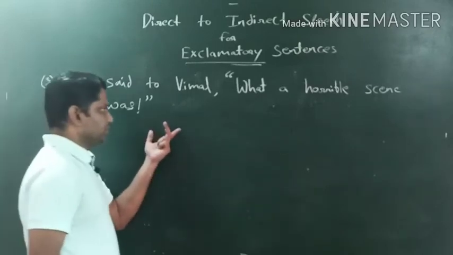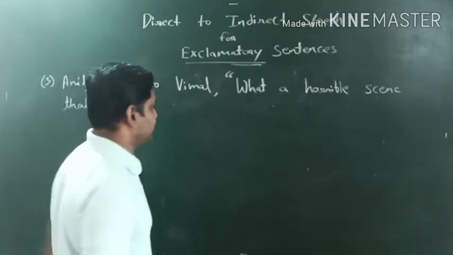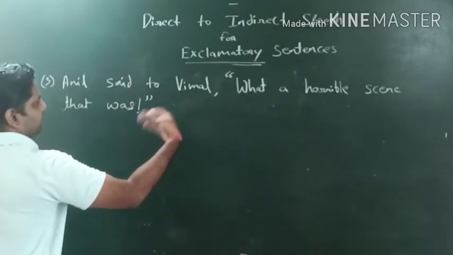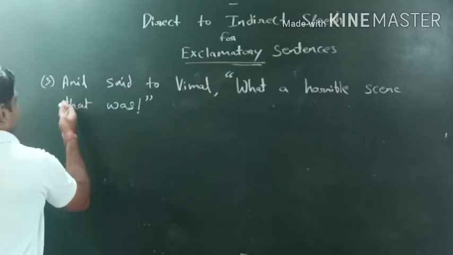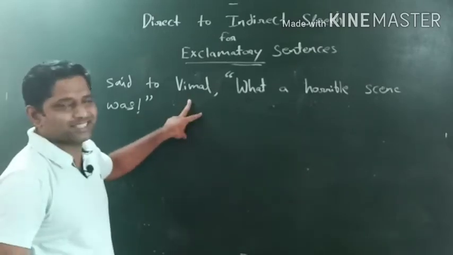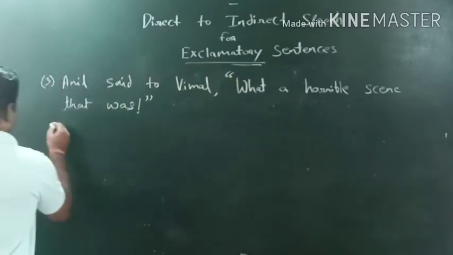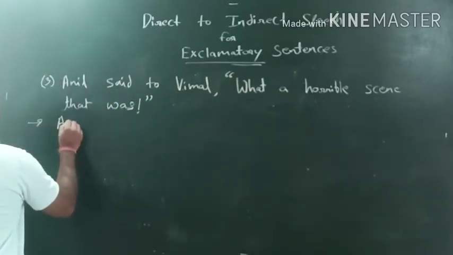Okay, so the sentence is already given in the past tense. Anil is the first character, Vimal is the second character, and definitely Anil is talking about a third thing. Okay, so how the things would happen, let's check out.